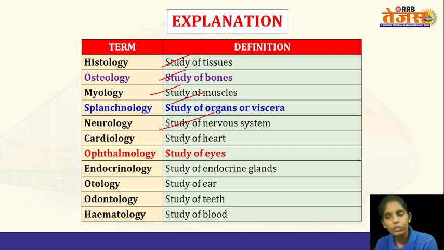Neurology, about the nervous system. Cardiology, heart. Ophthalmology, eyes. And endocrinology is about the endocrine glands, the different endocrine glands present in our body, the different hormones produced by them, and also the actions of those hormones. Otology is about the study of the ear. Odontology is about the teeth, and hematology is the study of blood.